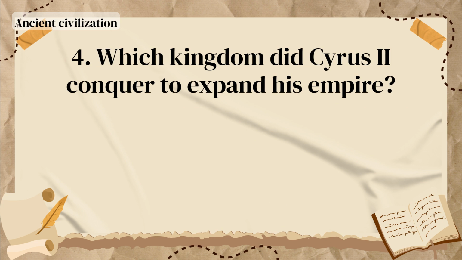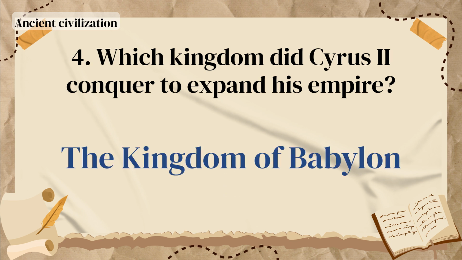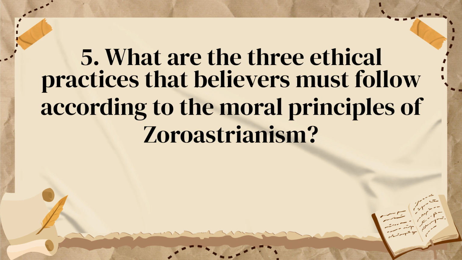Which kingdom did Cyrus II conquer to expand his empire? The Kingdom of Babylon. What are the 3 ethical practices that believers must follow according to the moral principles of Zoroastrianism?